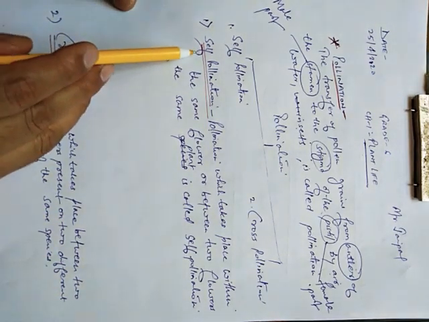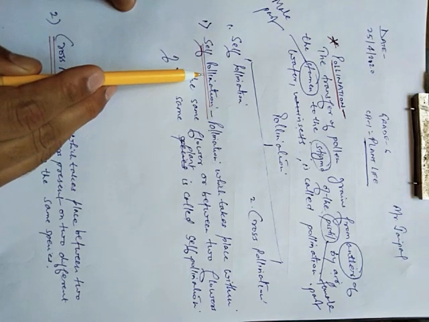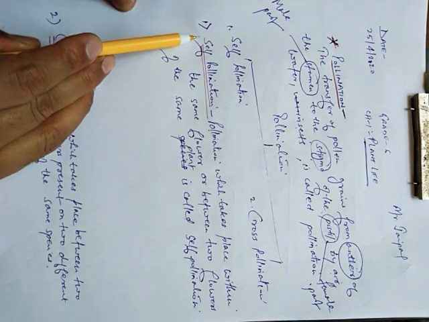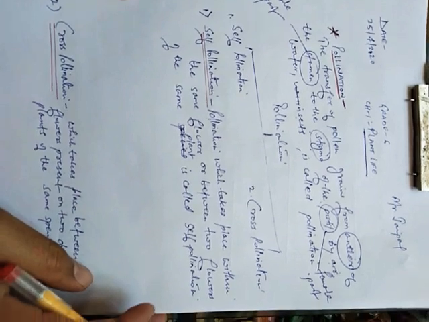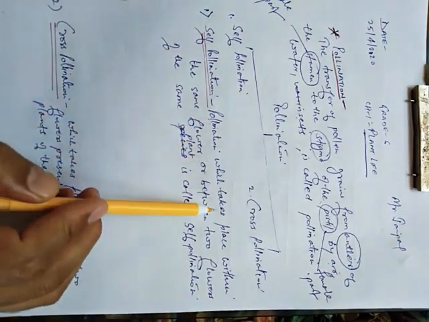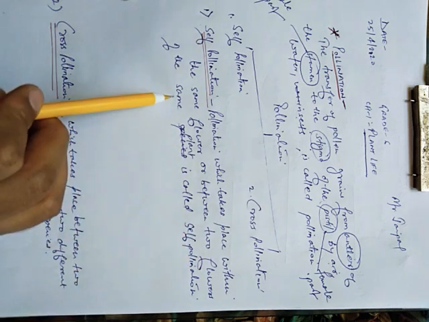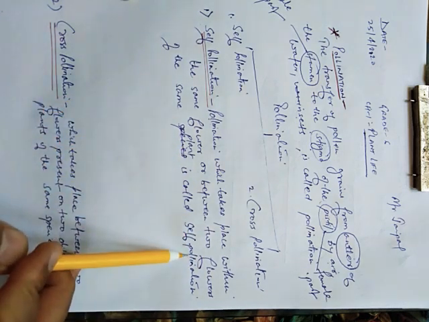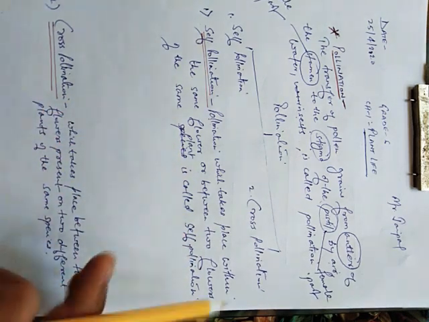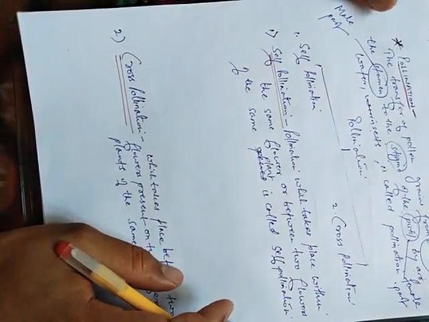Now students, you can see here self pollination. Self is auto. Pollination which takes place within the same flower or between two flowers of the same plant is called self-pollination. Now see, through the diagram it will be clear to you.